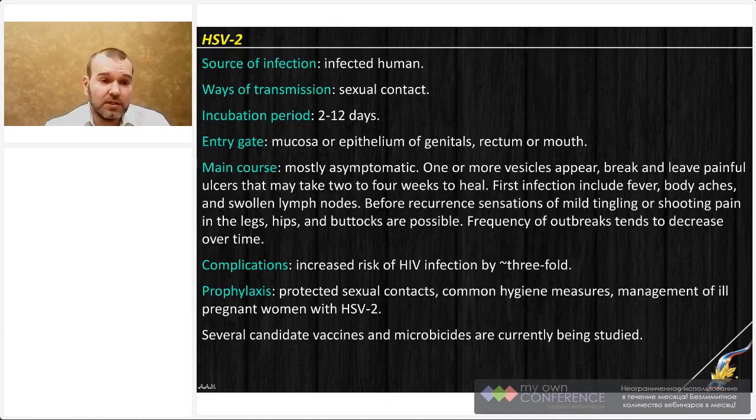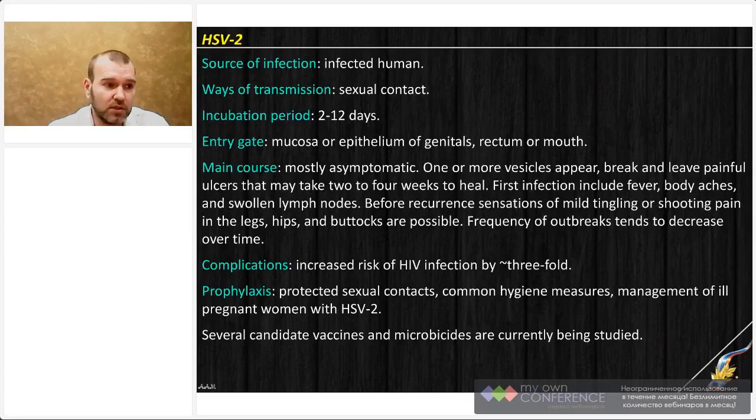In the case of the second type of herpes virus, actually as with any other sexually transmitted disease, concomitant infection, especially with HIV, is a risk factor for a worse outcome of infections. And if someone is infected with herpes simplex virus 2, then the risk of becoming infected with HIV is increased threefold. So we don't have any specific measures of prevention such as vaccines, but common measures to avoid sexually transmitted disease are applied for herpes infection as well.